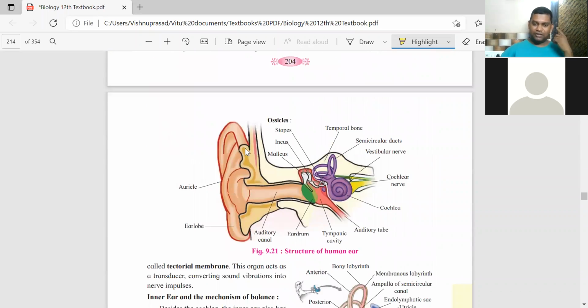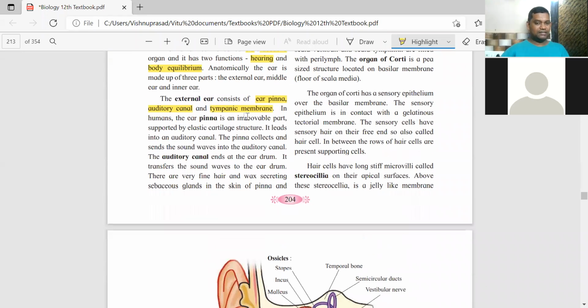The ear pinna is the flat portion that we have. So why has nature provided this advanced feature? In humans it's an immovable part; we cannot move it on our own. This is not for all mammals. Elephants can flap their ears so nicely. It is according to the requirement of the animal, and for the movement there are muscles in the ear pinna.